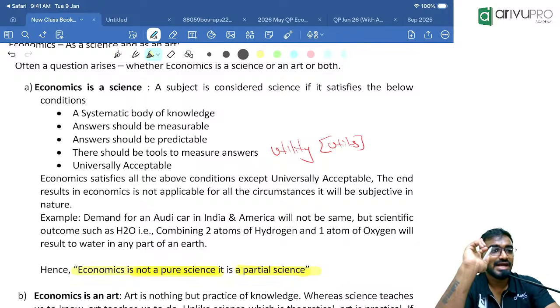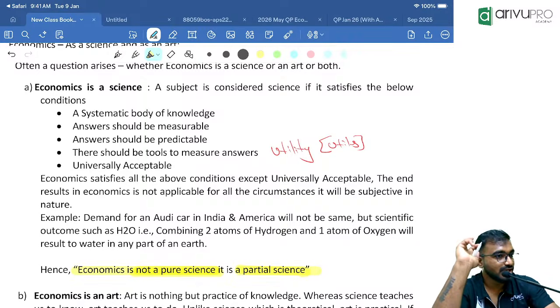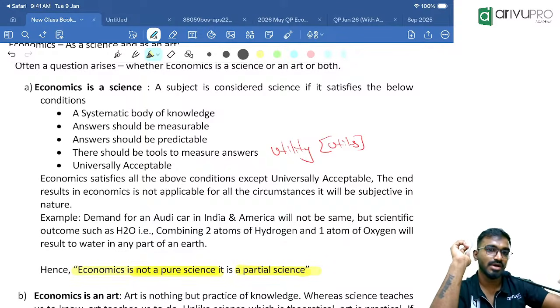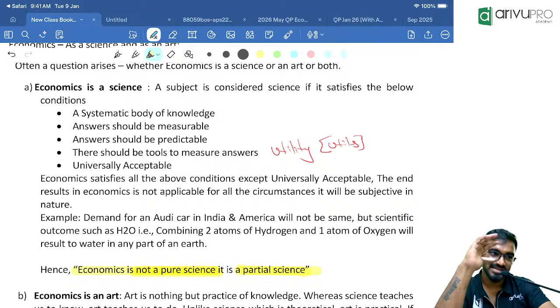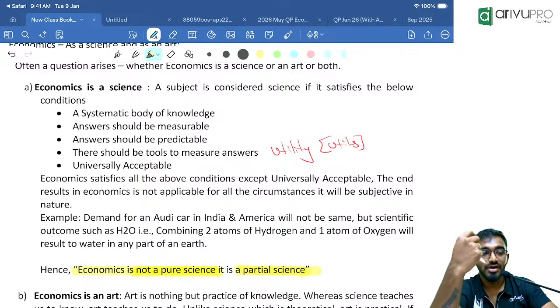For example, LDMU, the law of diminishing marginal utility. Yes, it satisfies anywhere. If a person keeps on consuming the same commodity again and again, his willingness or his ability to eat more and more will go down. His satisfaction depletes. Yes, that is a general theory, it applies, but not every theory in economics will apply like this. Like the demand concept will not apply. The satisfaction concept will not apply.